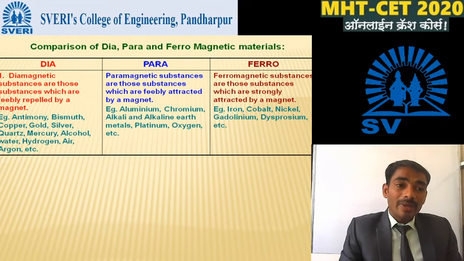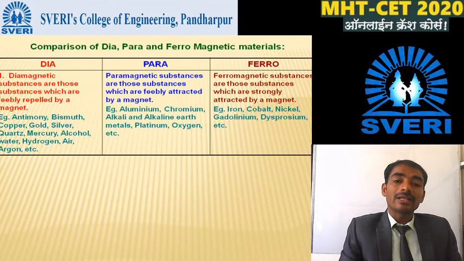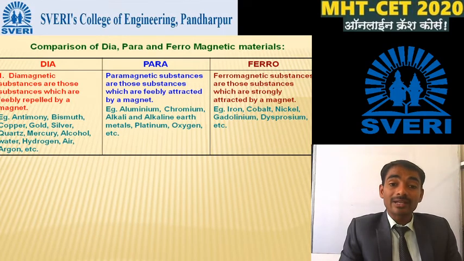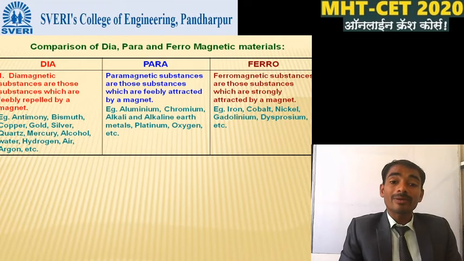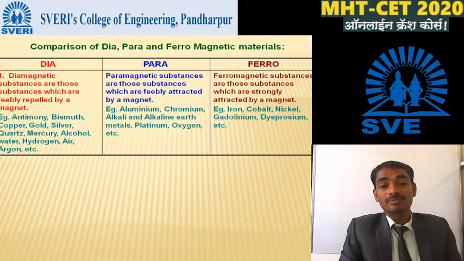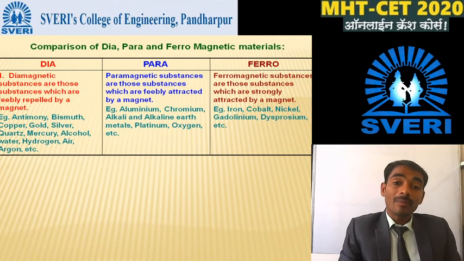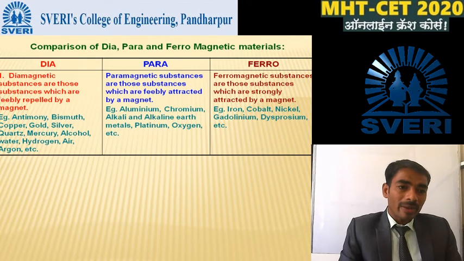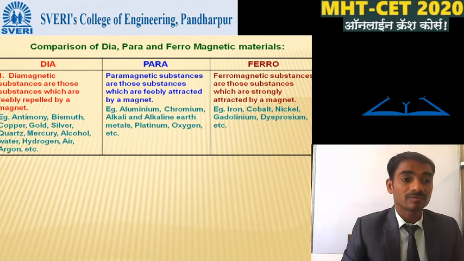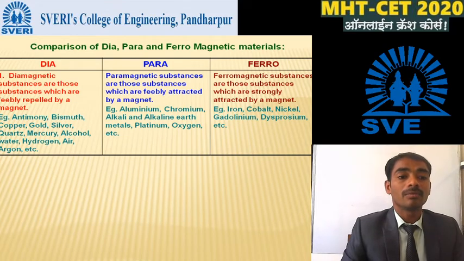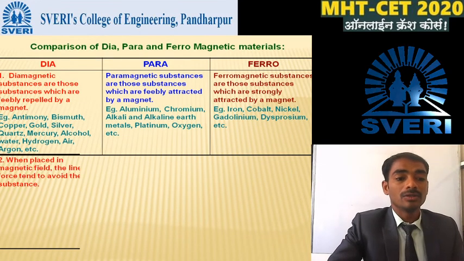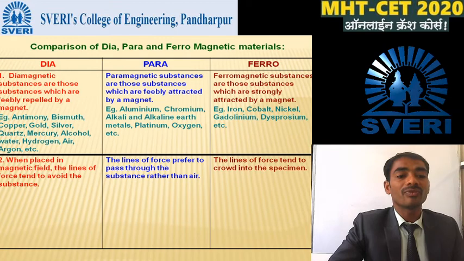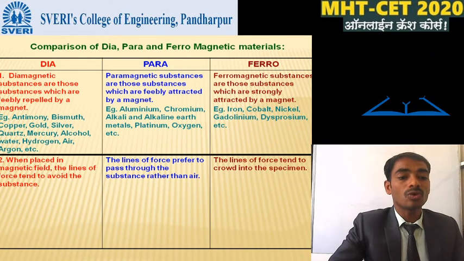If we compare diamagnetic, paramagnetic and ferromagnetic materials on the basis of magnetic force, attractive or repulsive: in ferromagnetic material there is strong attraction towards the magnet. In paramagnetic material there is less attraction. In diamagnetic material there is no attraction towards the magnet. Second comparison: when diamagnetic materials are placed in a magnetic field, the lines of force tend to avoid the substance.